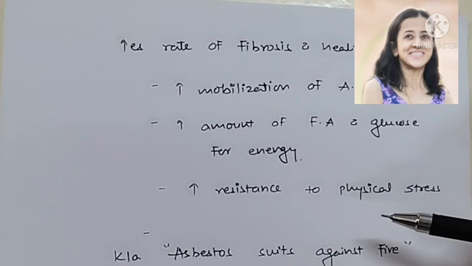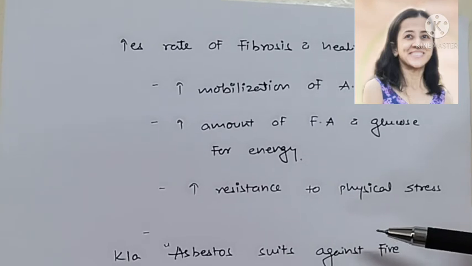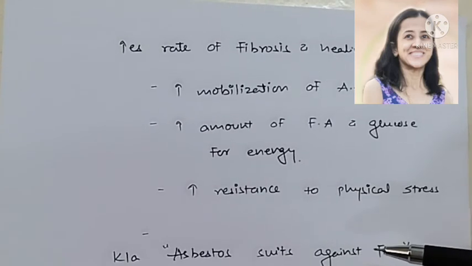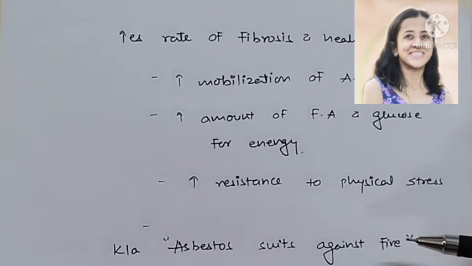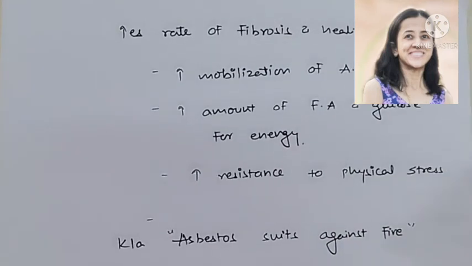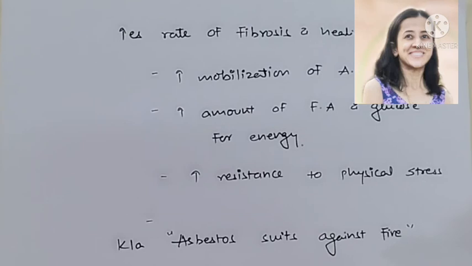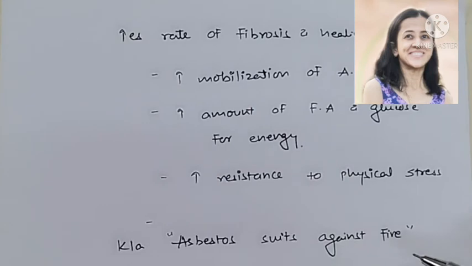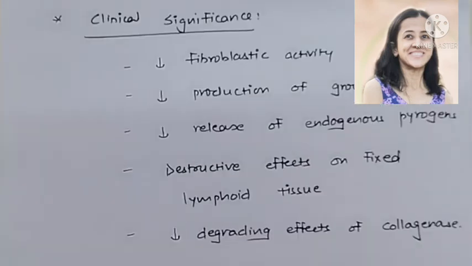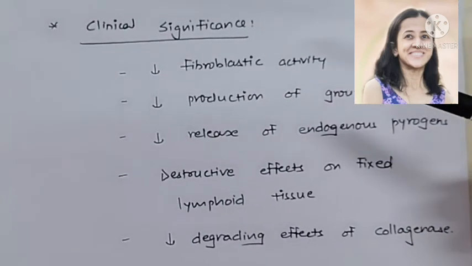So you can say glucocorticoids are like asbestos suits against fire. Means they protect tissue from the damaging effect of inflammation, but they cannot treat the cause of the disease. Therefore, in cases of infection, these glucocorticoids are always given with antibiotic so that we can also prevent the spread of infection.